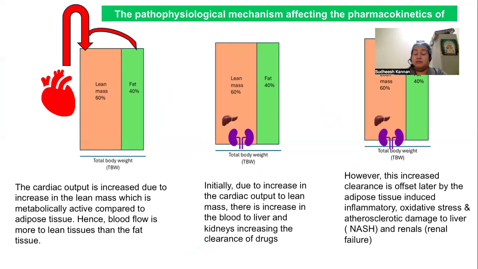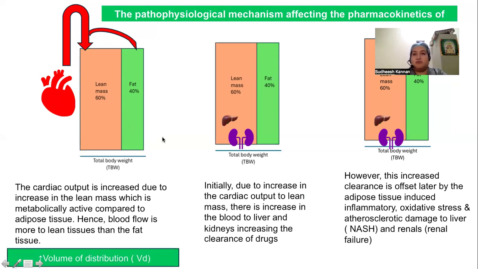The main pathophysiological mechanism affecting the pharmacokinetics in obesity is that the cardiac output is increased due to increase in the lean mass, which is metabolically active compared to that of the adipose tissue. Hence, blood flow is more to the lean tissues than the fat.